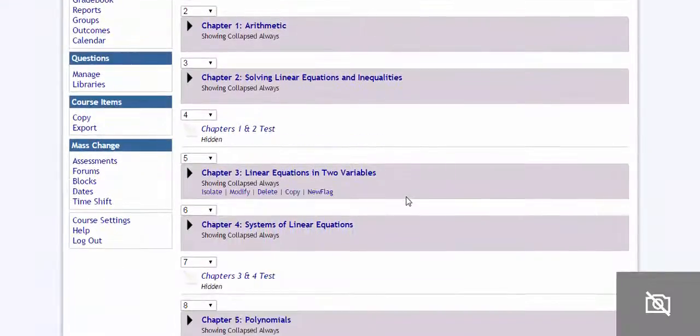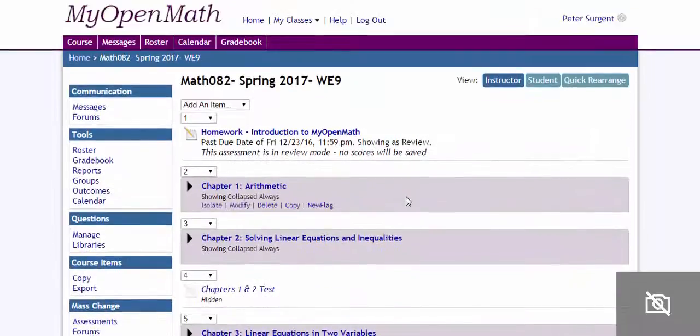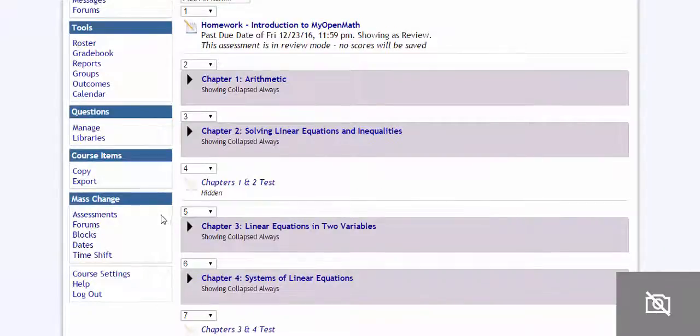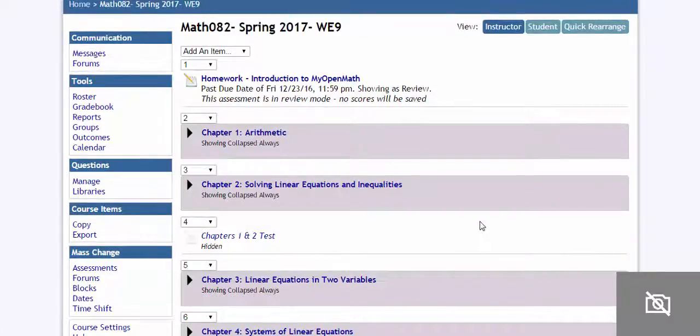The due dates, of course, aren't going to be lined up with your semester, so that's one thing you'll need to do. You're going to want to check the gradebook, which I'll also show you. So those are two things I want to show you: the gradebook, and how to change due dates, which you can do all at once, which is nice.